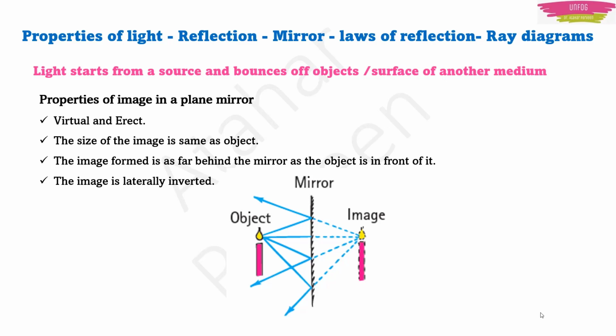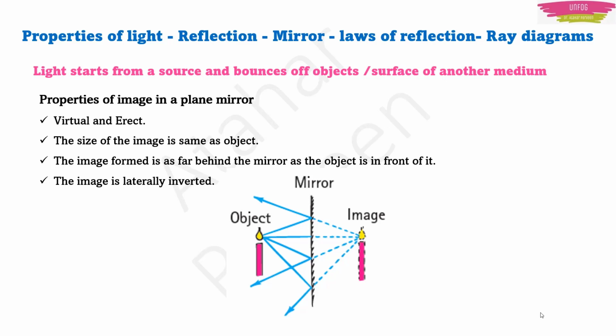Actually, the image which is formed here in the plane mirror is formed with light rays which appear to meet. Behind the mirror there are no light rays, right? There are no light rays. We are extending these light rays which are reflected. These are imaginary extended lines.